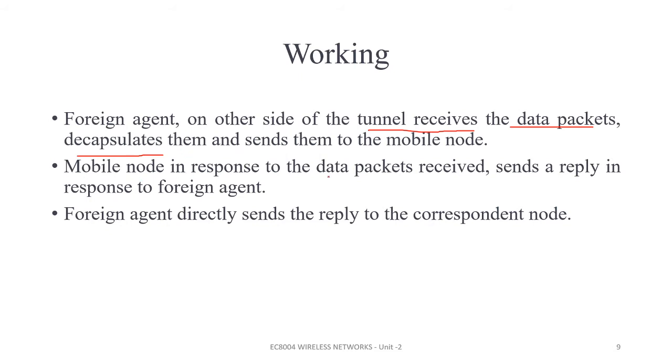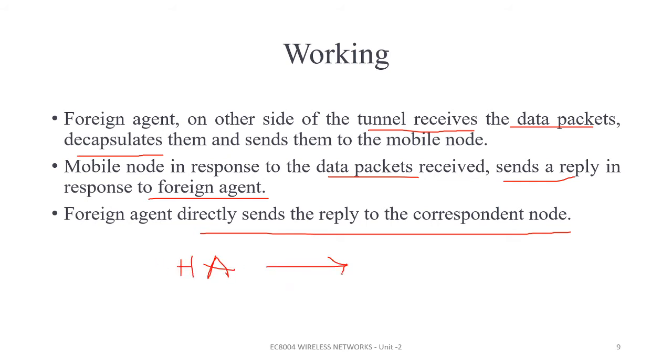The mobile node responds to the data packets received and sends a reply through my foreign agent. Again, the foreign agent directly sends it to the correspondent node. It is like that: from home agent, it is given to your foreign agent. From foreign agent, it is given to your mobile node. Again, from mobile node, it is given to your foreign agent. From foreign agent, it is given to your correspondent node through the internet. Again, it is fed back to your home agent. The process is like this.